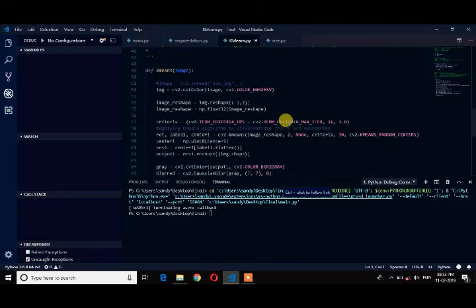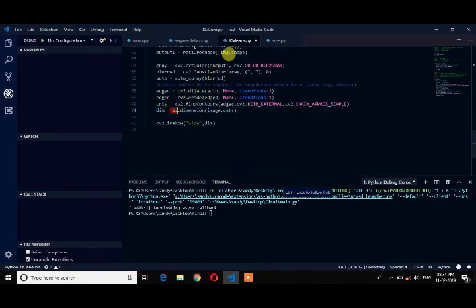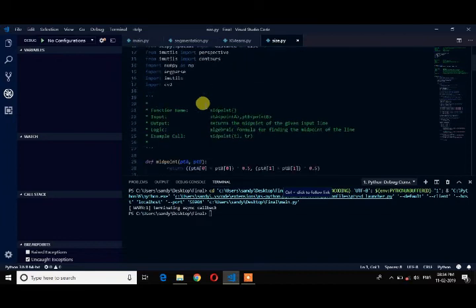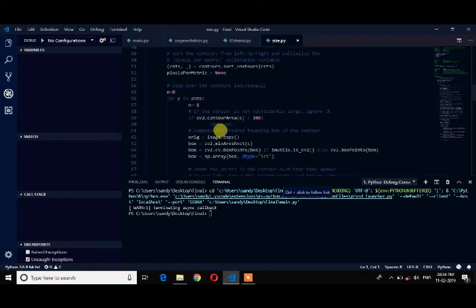For determining the size, in this k-mean algorithm itself we call size.py. size.py measures the dimension of the fruit. For this measuring process we are using a reference object. Here we have used a coin which is 1 inch in size. With that reference object we measure or map the size of the fruit. So the colors are clustered now and the size of the fruit is determined.